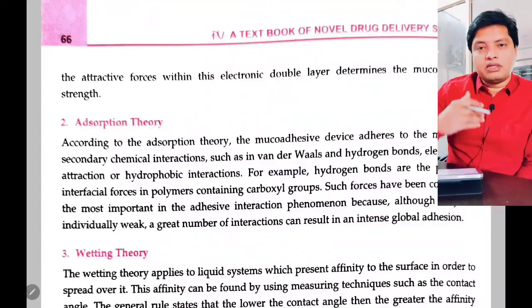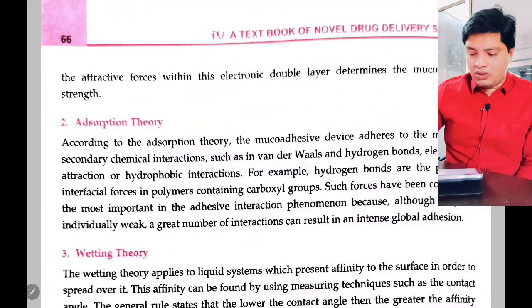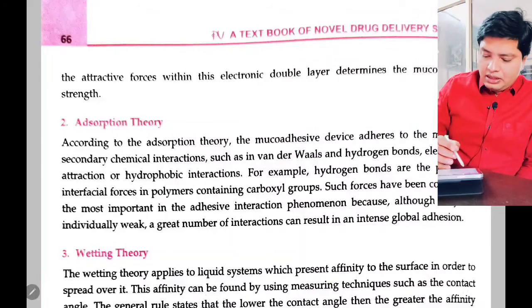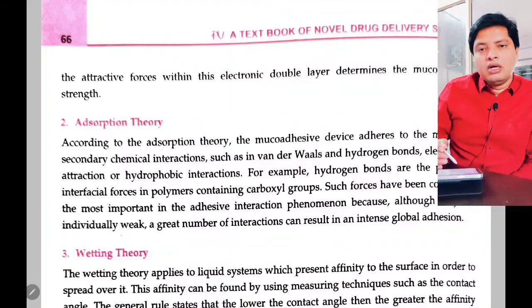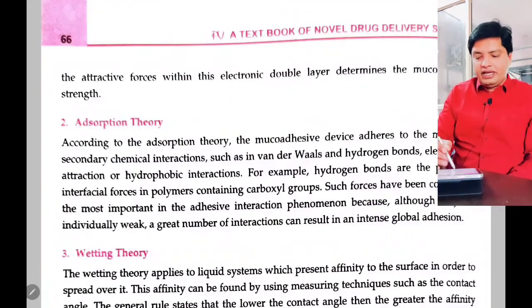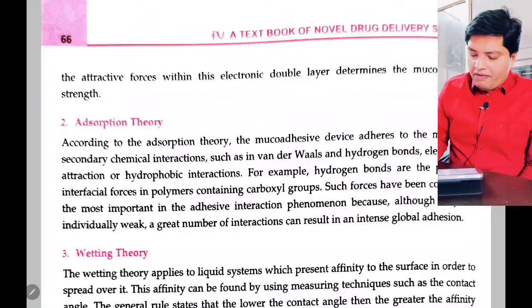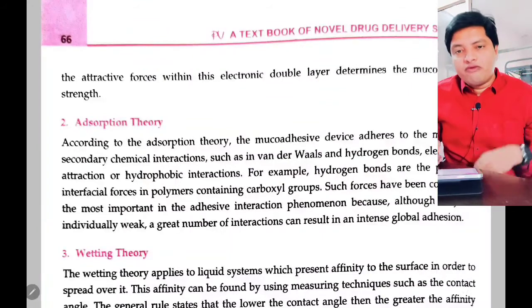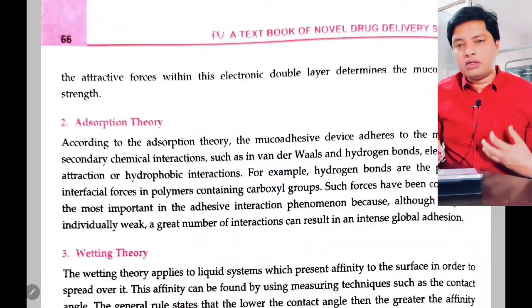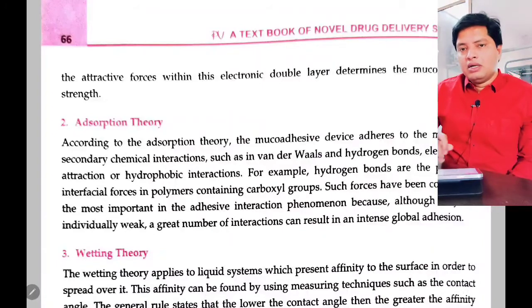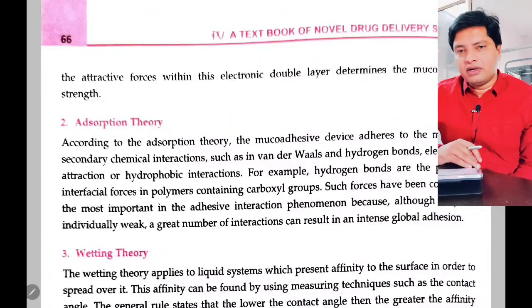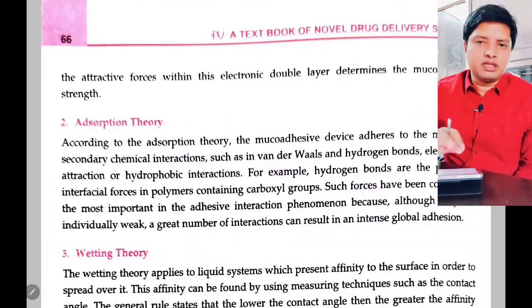But because we have many polymers, there are many hydrogen bonds which are going to form. See here, this is the most important in adhesion interaction phenomena, because although they are individually weak, although your hydrogen bond is individually weak, the great number of interactions can result in intense adhesion. So a very large number of hydrogen bonds are going to form and it will undergo adhesion. So this is what the adsorption theory says.